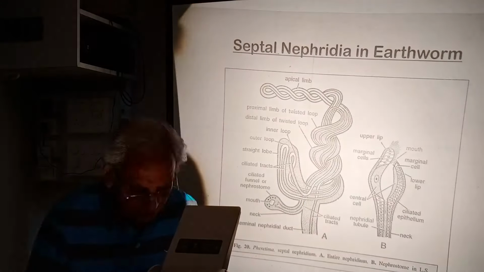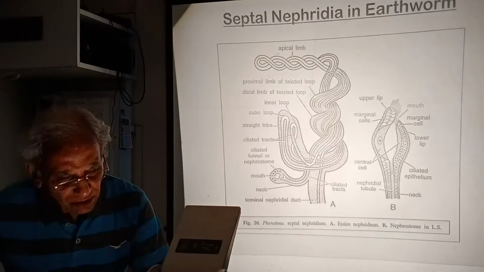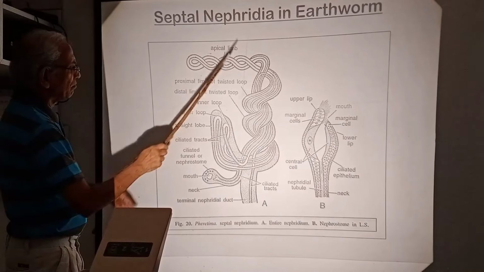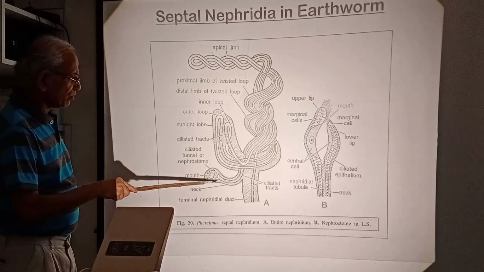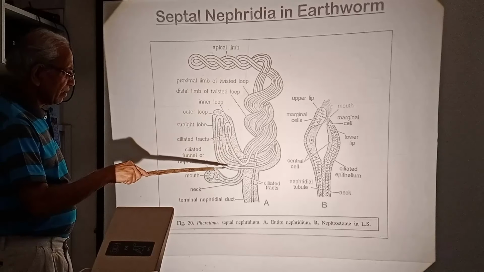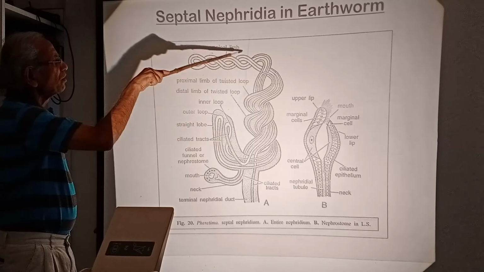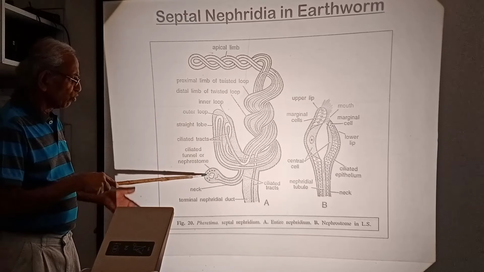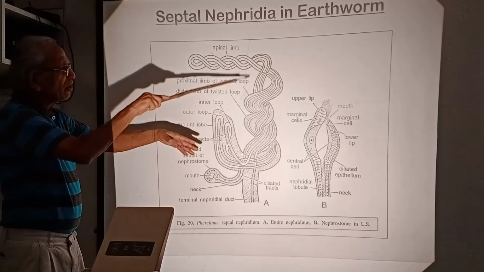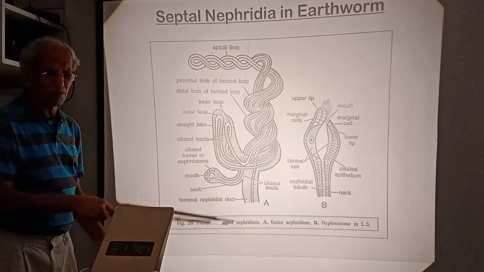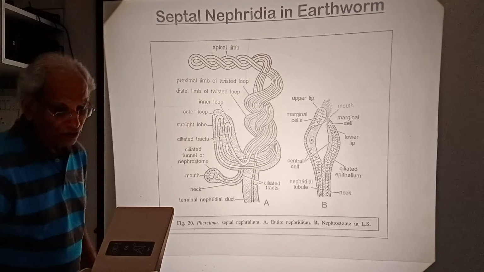Nephridium, yeah, okay. So this is the nephridium of earthworm. Septal nephridium means singular, it will be nephridium. I told you, a similar drawing was there on the board also. Quite long it is, and it has got lots of tunnels inside, ciliated tracts, and a funnel through which the coelomic fluid will enter, and lots of blood capillaries into which things will be absorbed, excretory waste, and lots of complicated things are there. So this is a nephridium.